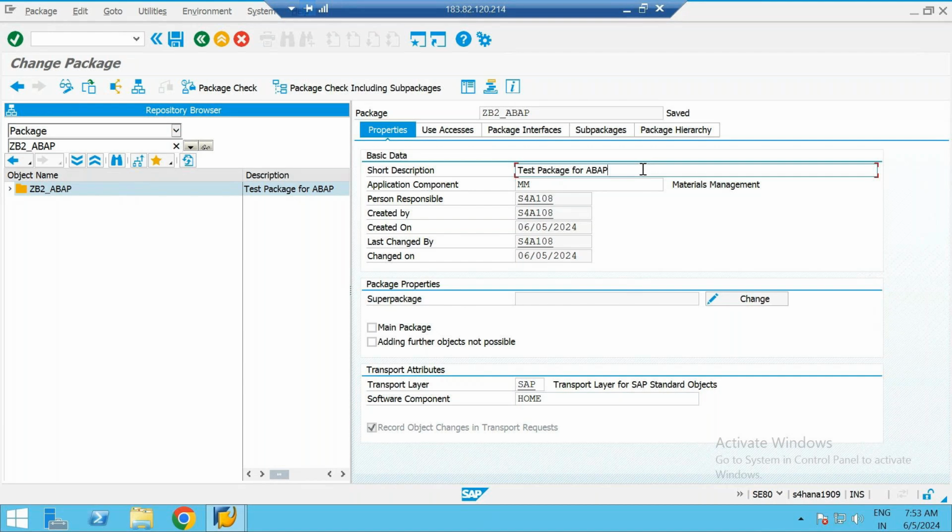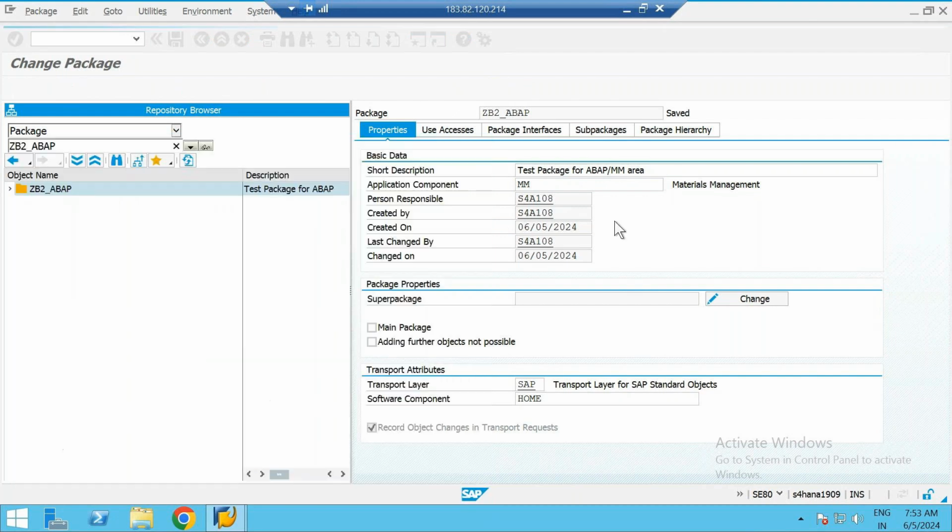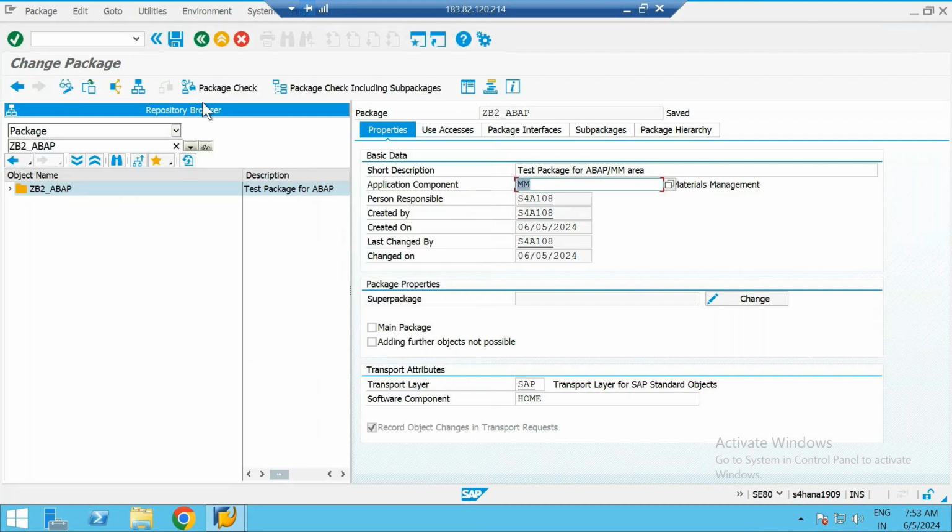Test package for ABAP area, I just wanted to add this description. Application component also, if you want to change it, you can go to F4 and select whatever you want. Done. After that I can again save. Done, object was saved. This is how you change the package.